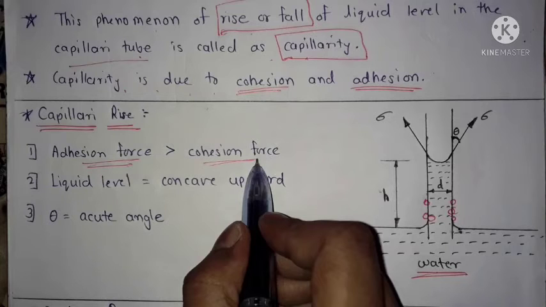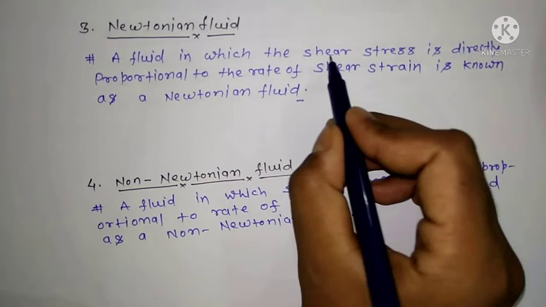What is the definition of adhesion force? The force of attraction between the molecules of unlike bodies that holds them together is called adhesion force. What is cohesion force? The force of attraction between the same molecules is called cohesive force. The liquid level is concave upwards.